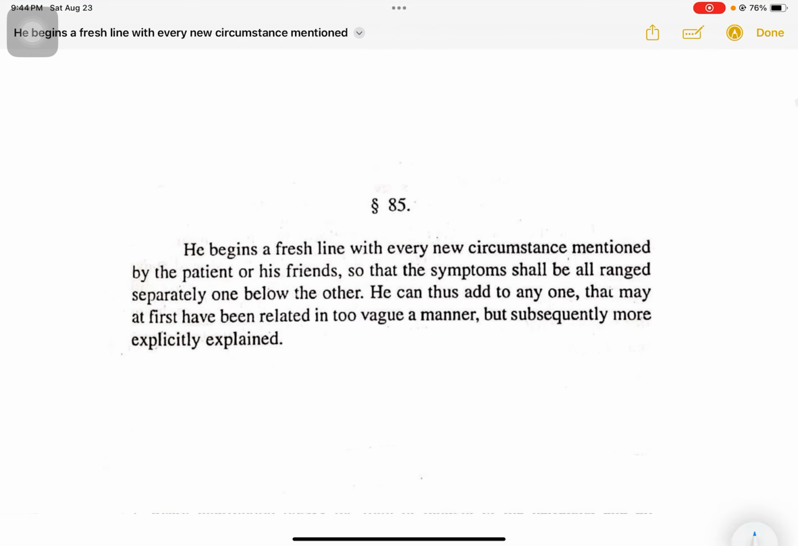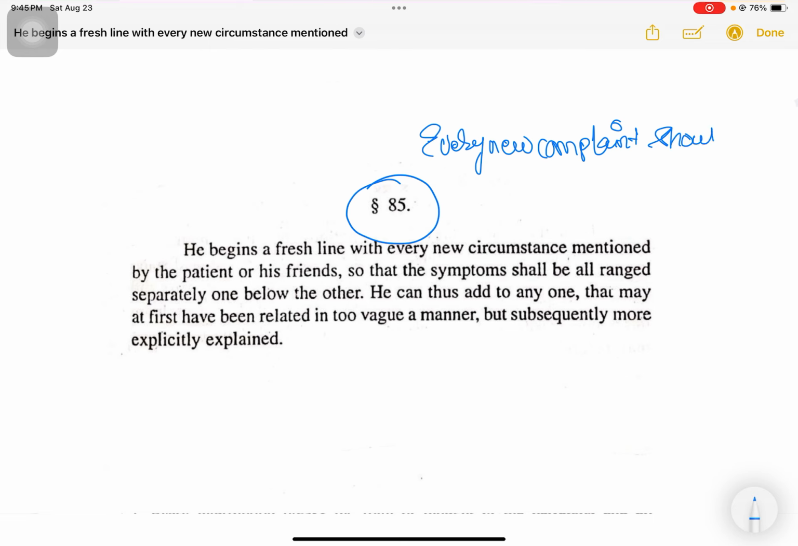Next, we have aphorism number 85. In aphorism number 85, we just have two important points that we have to remember. Hahnemann advises the physician to start every new complaint in a fresh line. Do not put commas, hyphens, colons or semicolons, and write down the complaints in a paragraph format. Always make sure that every new complaint is written in a fresh line or a new line.